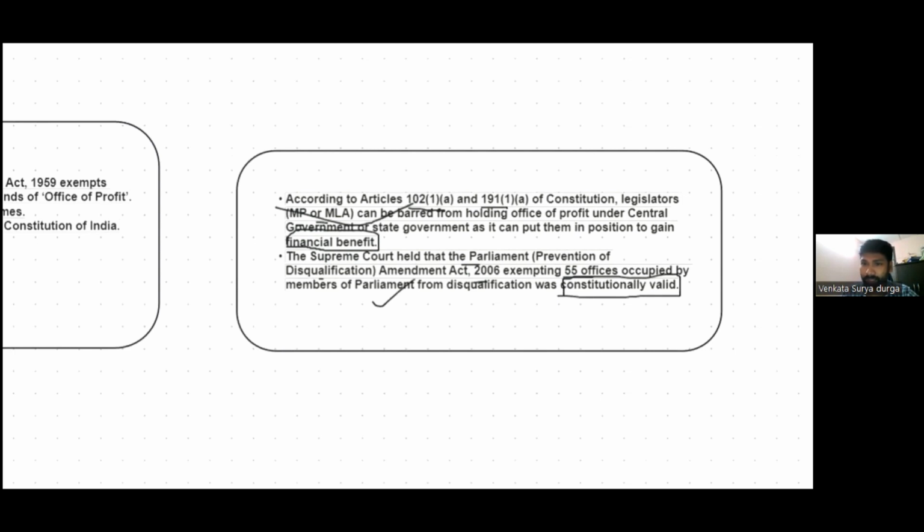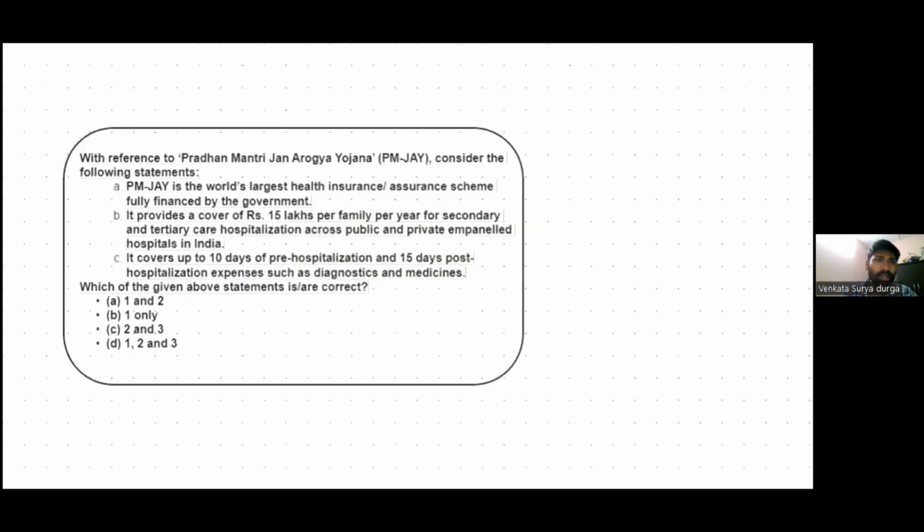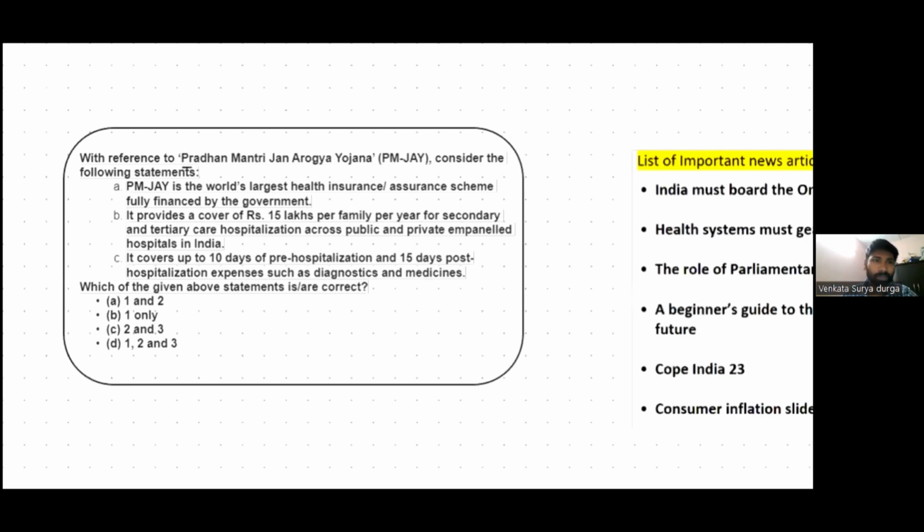So the next practice question for today is: consider the following statements regarding the Pradhan Mantri Jan Arogya Yojana. Pradhan Mantri Jan Arogya Yojana is an important and flagship health insurance scheme launched by the government of India. So, from the exam point of view, this question is very important. Option A: it is the world's largest health insurance assurance scheme, fully financed by the government.